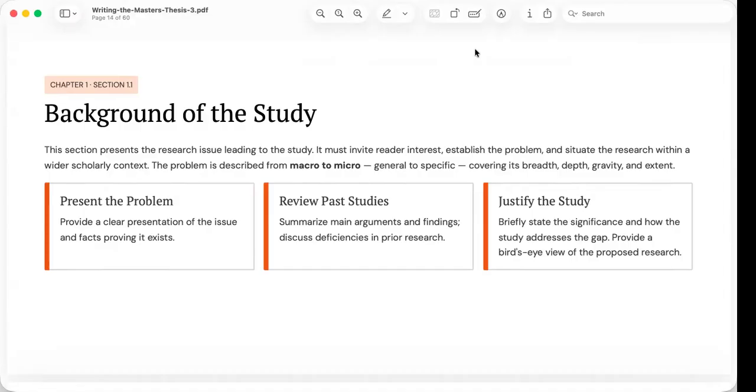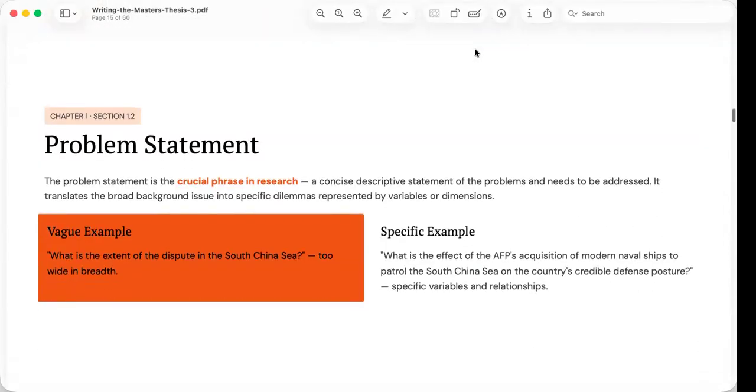After explaining the problem, the next logical step is to state exactly what questions your research intends to answer. The problem statement, as you all know, is often described as the heart of the research proposal because it translates a broad issue into specific research questions.